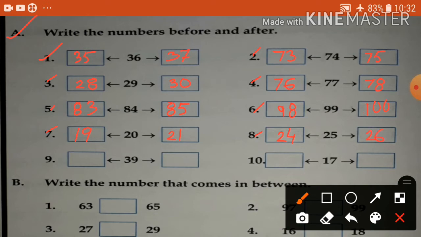Number 9, 39. Before 38, after 40. Okay. Number 10, 17. Before 17, 16. After 17, 18.